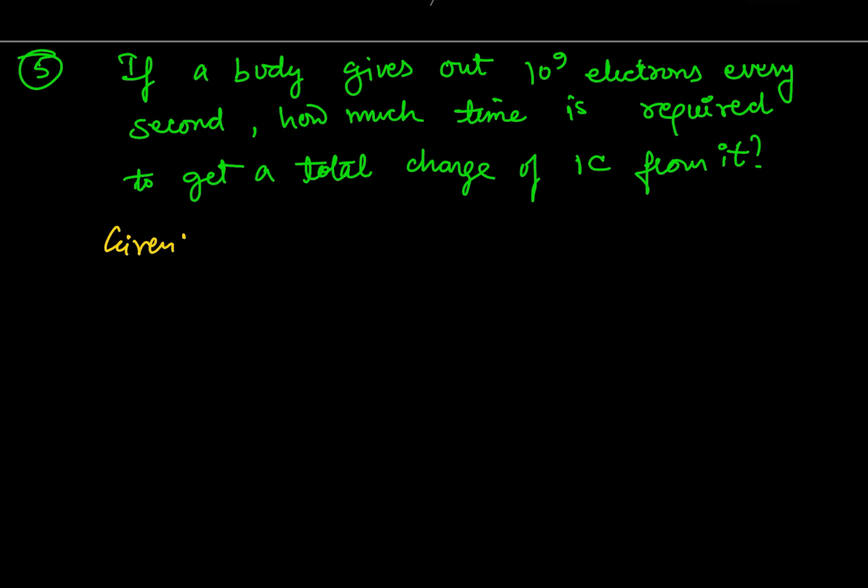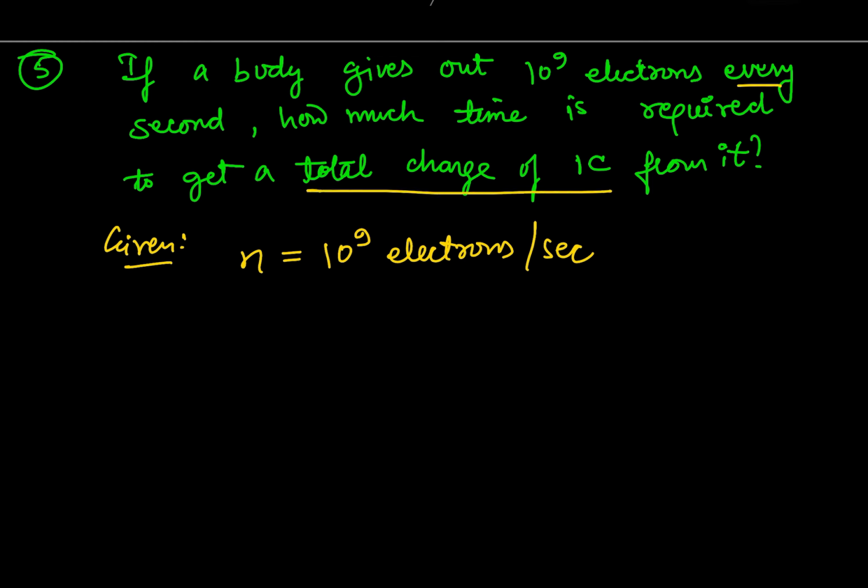It is given here that the number of electrons is 10 to the power 9 electrons, which are given by the body every second. Now if I consider a total charge of 1 coulomb, the total charge I denote by symbol capital Q, which is 1 coulomb.